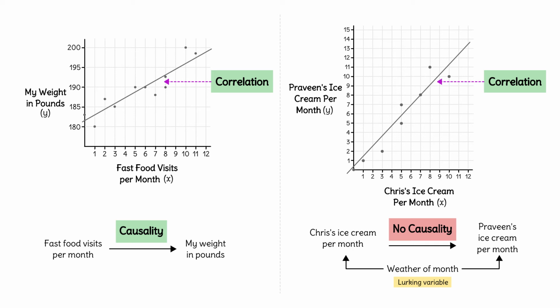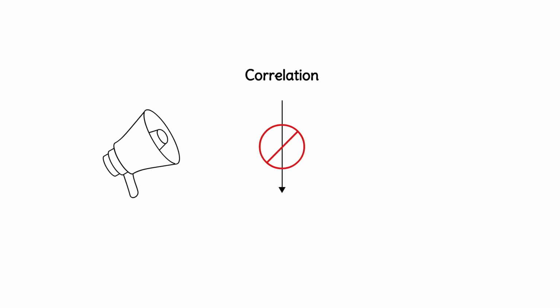Think carefully when you see a correlation. Is the pattern representative of causality, a lurking variable, or just unexplained coincidence? Remember, correlation doesn't imply causality.